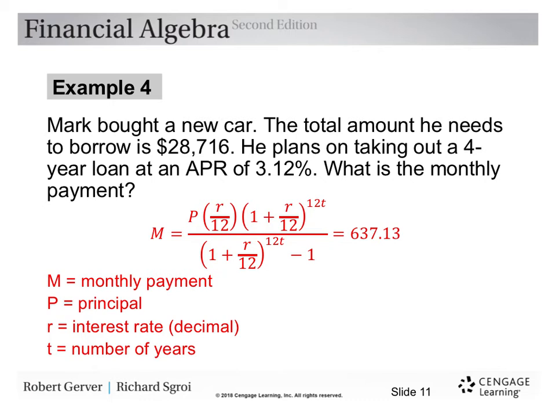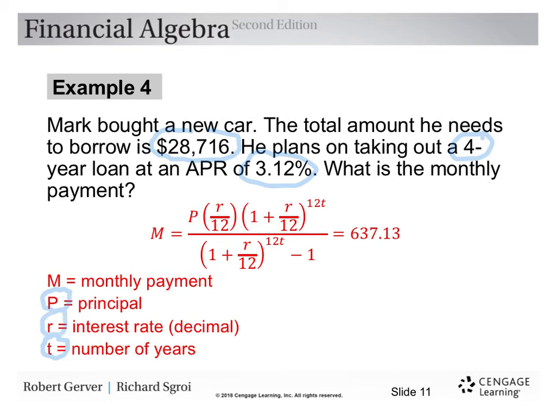All right, so let's see what we got here. The amount he's borrowing, the principal, is $28,716. So that's P, the principal. It's a 4-year loan, so that's T, the number of years. And the APR is 3.12%, so that's the interest rate.